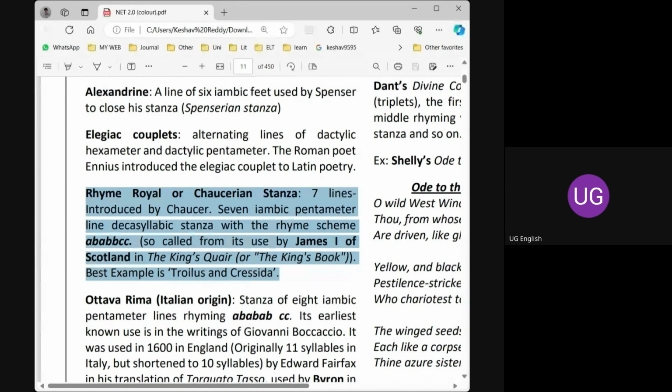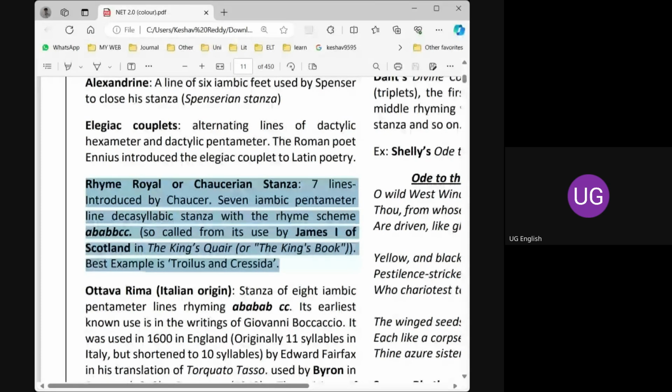You have to remember the name of Chaucer here with rhyme royal, and also one more important writer, King James I. King James I used this in his book The King's Quair. So this rhyme was used by the king, that's why it is rhyme royal. It was popularized as rhyme royal because of its usage by James I of Scotland. The best example is Troilus and Criseyde by Chaucer.